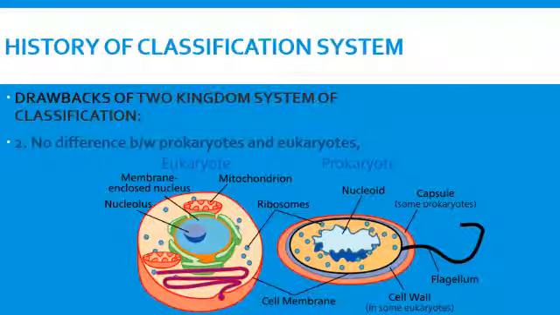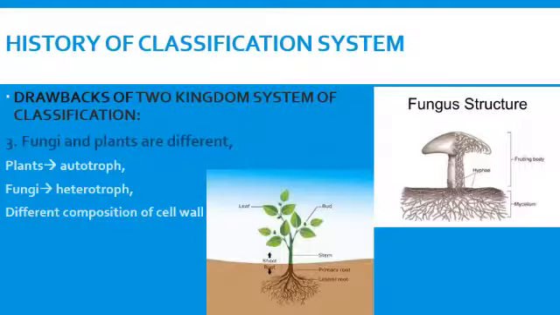Linnaeus' classification did not tell the difference between prokaryotes and eukaryotes. Both prokaryotic and eukaryotic organisms were placed in the same kingdom. Fungi were also placed in the plant kingdom, but they are different from plants in many respects.